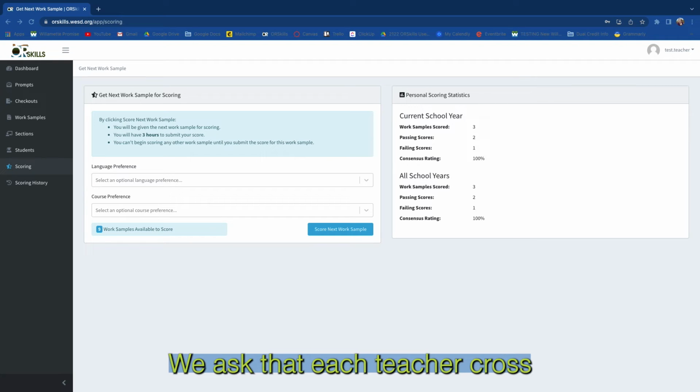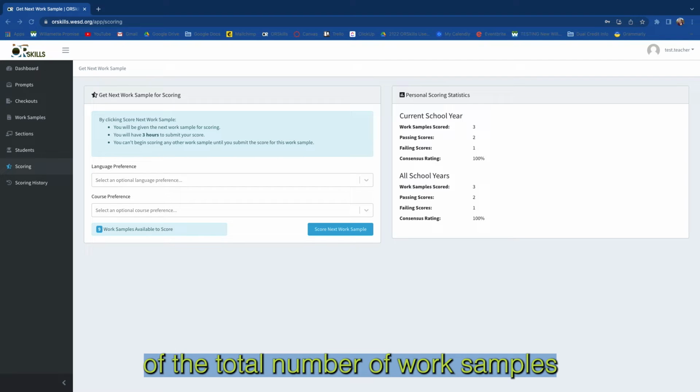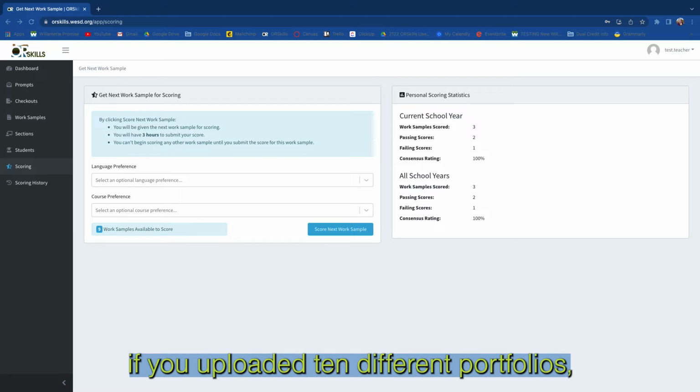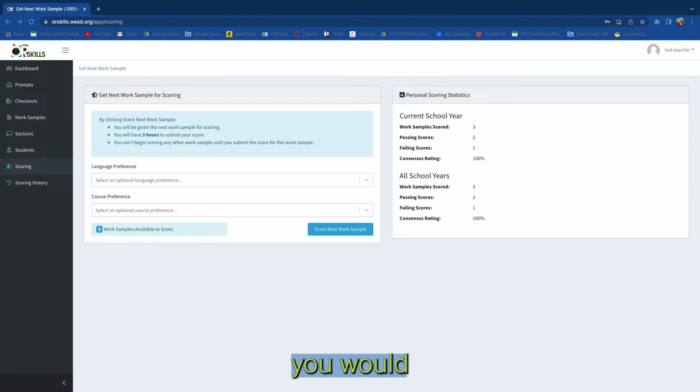We ask that each teacher cross-score 20% of the total number of work samples that they uploaded into the system. So, for example, if you uploaded 10 different portfolios, you would cross-score 2 portfolios from other teachers.